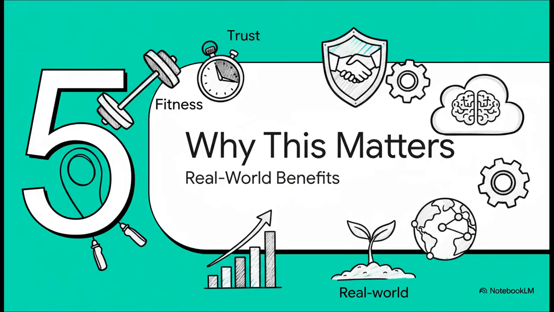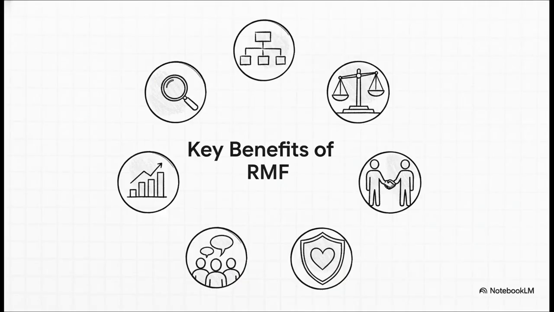So you might be thinking, okay, I get it. It's a voluntary framework from the government. But why does it really truly matter? What are the actual benefits of putting this fitness plan into action? Well, using the framework has some huge payoffs. It helps companies build clear processes, which makes everyone more accountable. It forces teams to really think through those tough trade-offs, like balancing an AI's performance with making sure it's fair. And really, it helps create a culture that puts safety and responsible innovation first. And that's not just good for society, it's good for business.